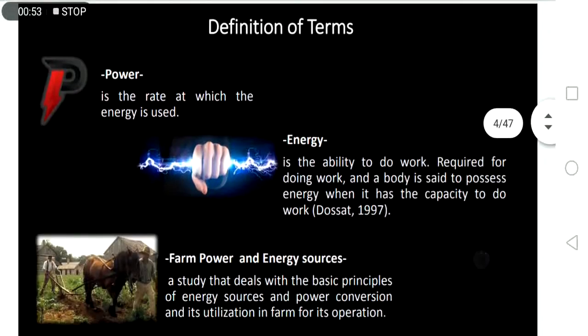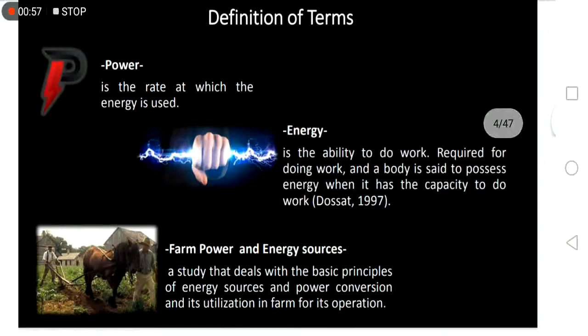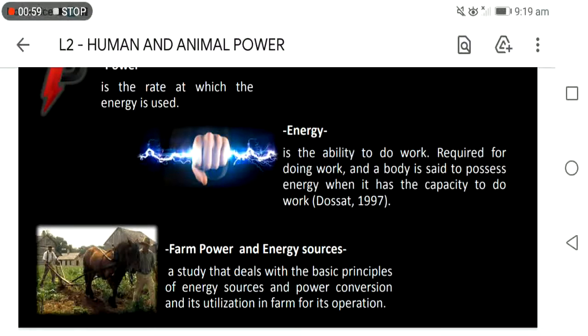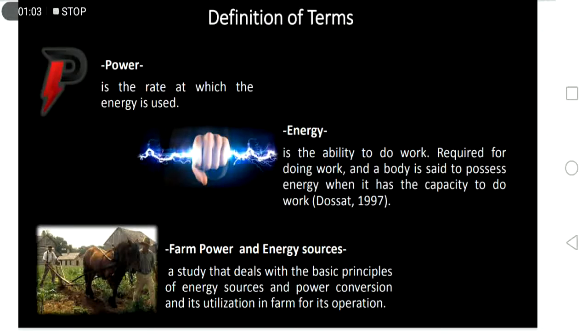So here they are. Let us define first what is energy. So energy, it says here by the DOSAT 1997, is the ability to do work. Again, energy is our ability to do work. So if you have energy, then you have the capability to perform a specific work. Okay, again, energy is the ability to do work required for doing work, and the body is said to possess energy when it has the capacity to do work.